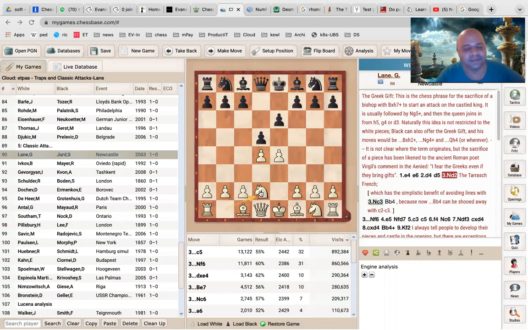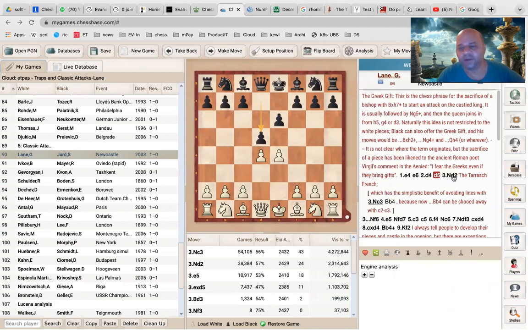Excuse me, sir. Yes, sir. Before putting the knight to c3 or d2, can we put the pawn to e5? Yes, you can. That is called the Advanced French. So you can always play that move first here. That is also a very popular variation of French. Nothing wrong with it. It is just that when you play e5, then c5 comes immediately, and then probably c3 comes. So it is very much possible.